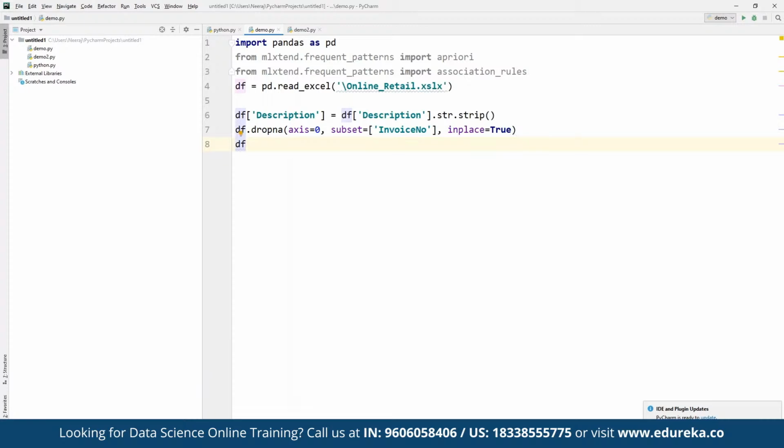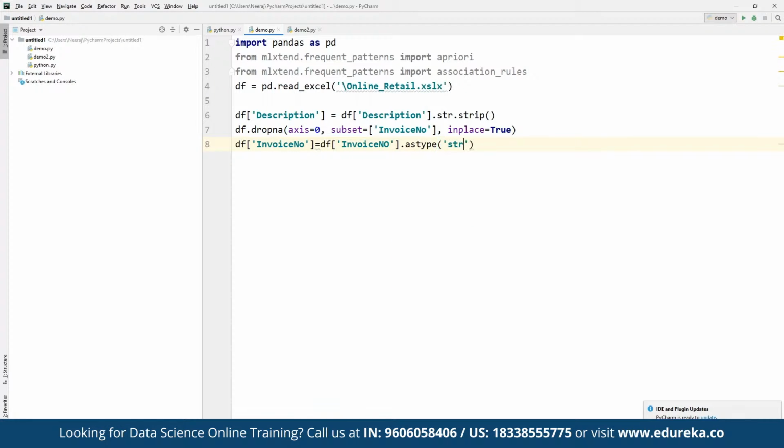And then from the data frame, we define the invoice number, and again we are going to convert that to a string itself. So here we have the invoice number dot astype, and we define it to be a string value.